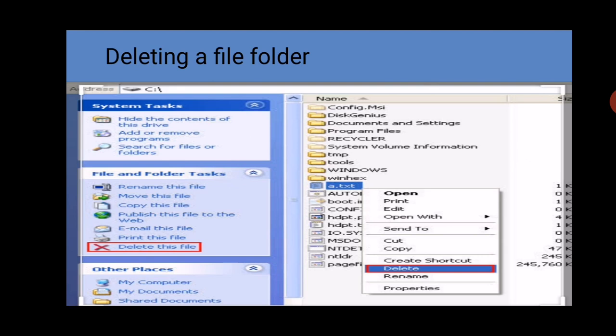Next is how can we delete a file or folder. If you want to delete any kind of file or folder, just select your file or folder and press the Delete key on the keyboard. Otherwise you can go to the file or folder and right click on it. After that a sub menu will appear. In this sub menu a Delete option will be there. You just delete it. When you delete your file or folder, it goes to your Recycle Bin.